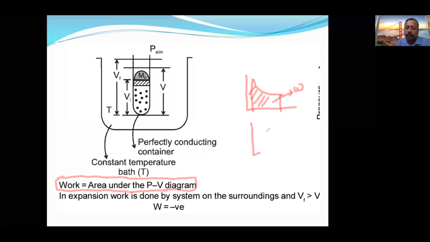Now suppose they ask what is the work done. Here it is V, here it is P, like that a PV graph will be given. So you calculate this area, and that area itself is the work done. Area under the curve is called work done. Very important, and a lot of numericals will be based upon this simple graph. Now let's see the next one.